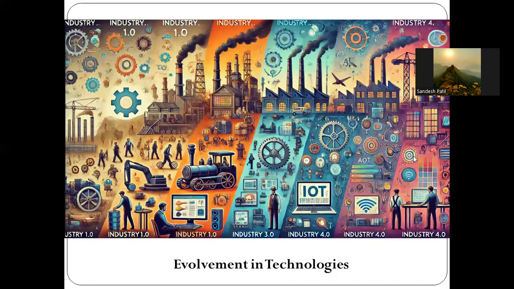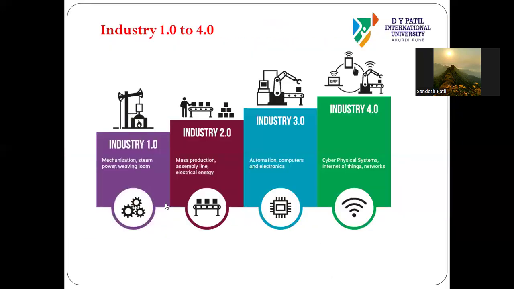Now, what are the different technologies driving this? Let's go to this part on evolution. This is the evolution of phases, how the evolution happened from Industry 1.0 to 4.0, and these are the developments that happened. At 1.0, there was mechanization, steam power, and the weaving loom. Then at 2.0, people started mass production, with different machines for assembly lines. Electrical energy generation started in Industry 2.0.